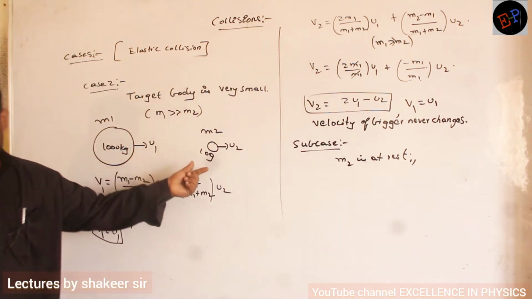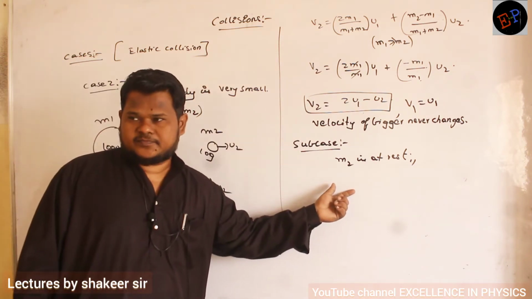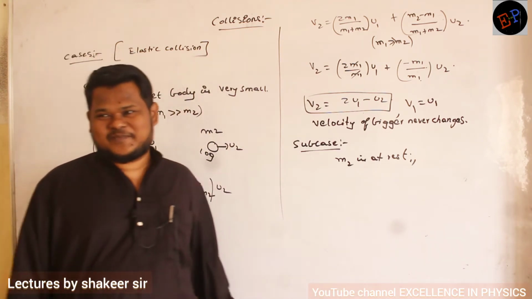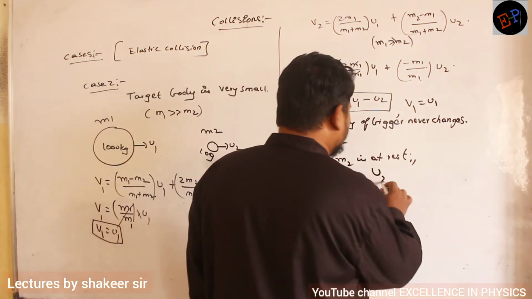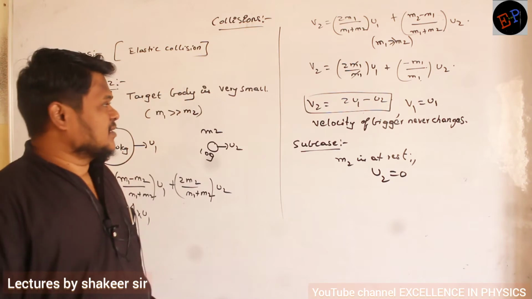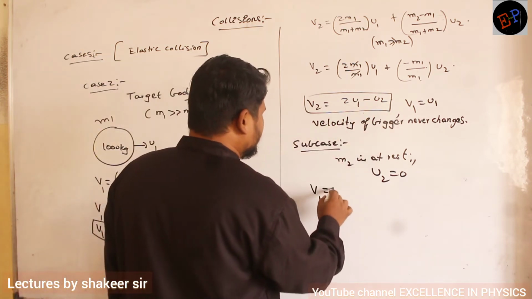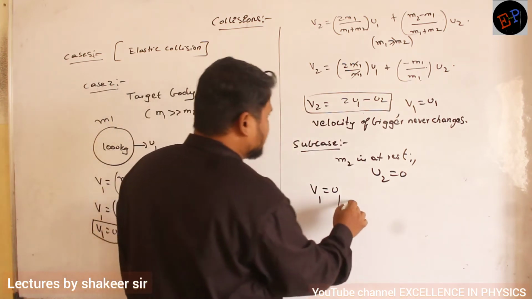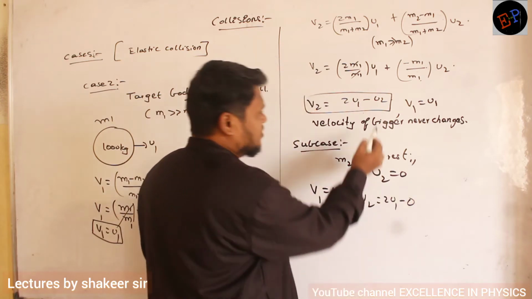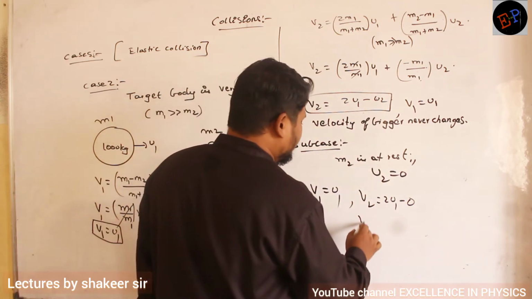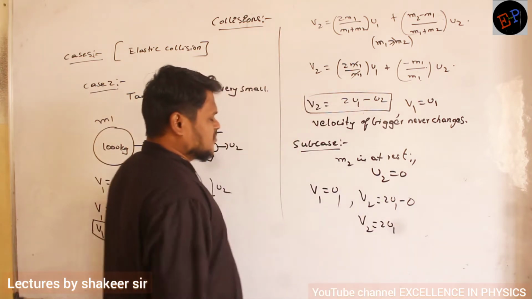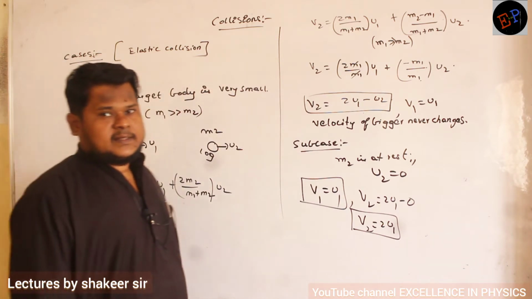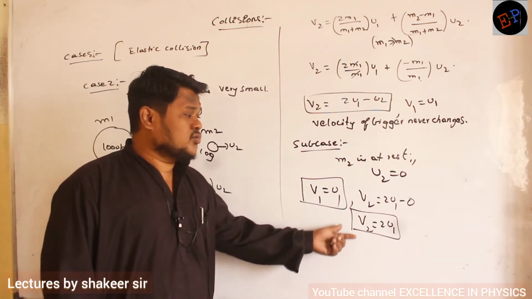M2 is a very small body, no? And M2 is at rest position. Only bigger body is traveling and colliding with the smaller body. Smaller body is in rest position. So rest position means what? U2 value will be 0. So now if you take this V1 is equals to U1 only. Velocity of bigger body will never change, no? But what about velocity of smaller body? So that one V2 is equals to 2U1 minus 0 because U2 is 0, no? So therefore what I will get? V2 is equals to 2U1. So this is another very important result which you should remember. 2 into U1.